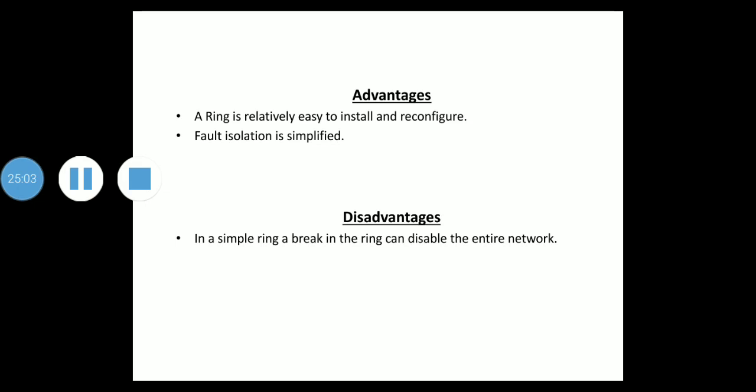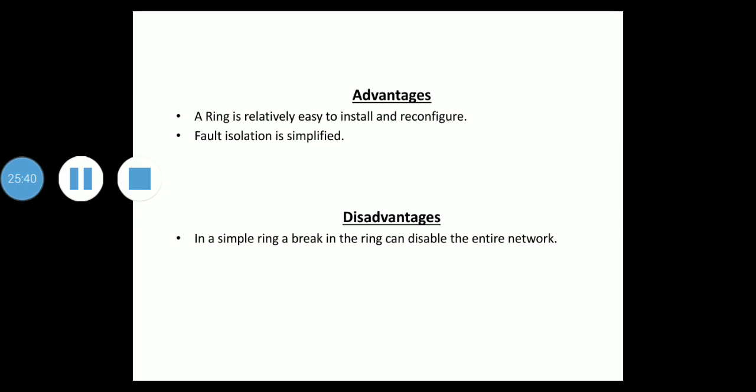So next we'll see the advantages and disadvantages. A ring is relatively easy to install and reconfigure, which is the first advantage. Each device is linked to only its immediate neighbors, either physically or logically. So to add or delete a device requires changing only two connections. The only constraints are media and traffic considerations, so maximum ring length and number of devices. Then one more addition to this is fault isolation is simplified.